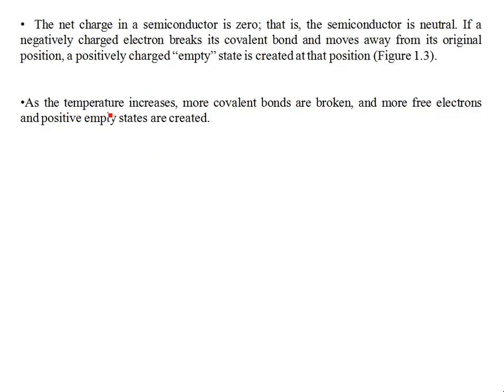As the temperature increases, more covalent bonds are broken and more free electrons and positive empty states are created.